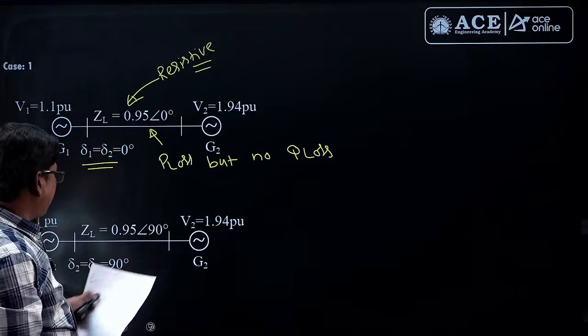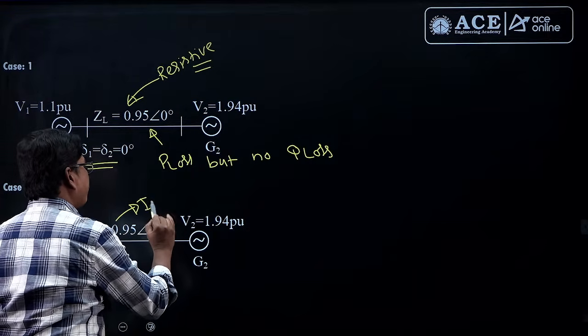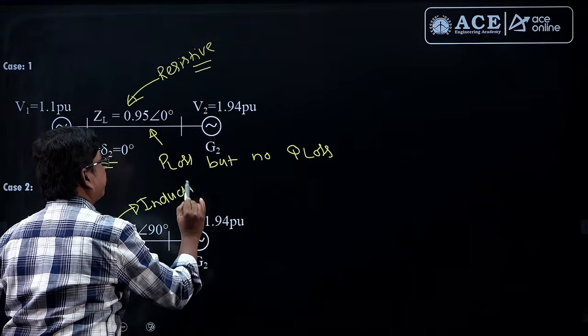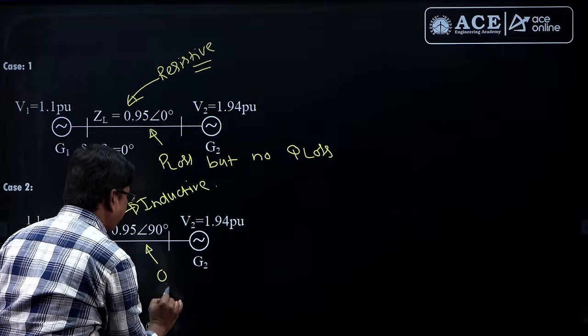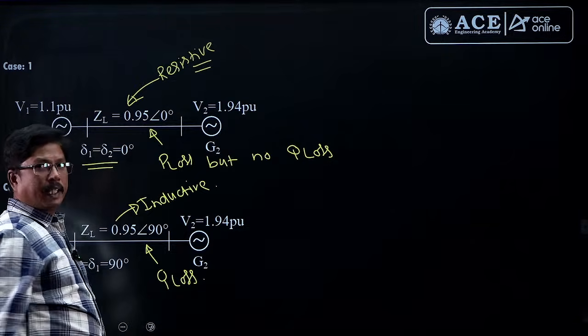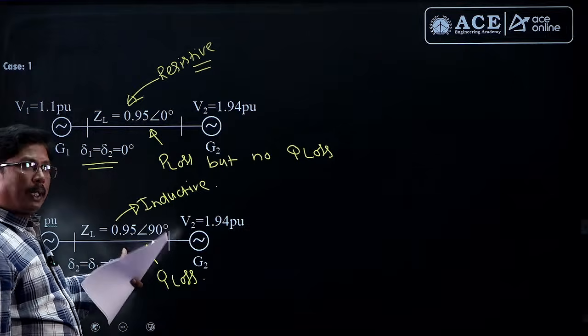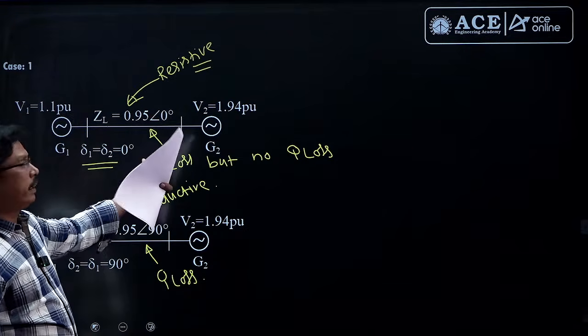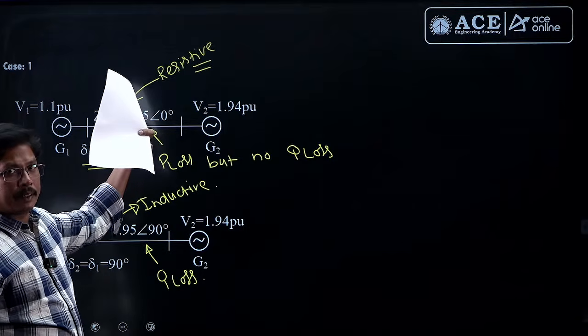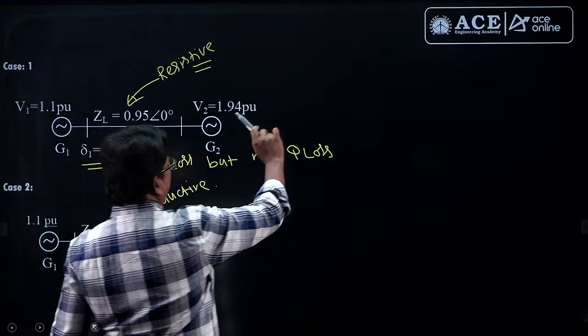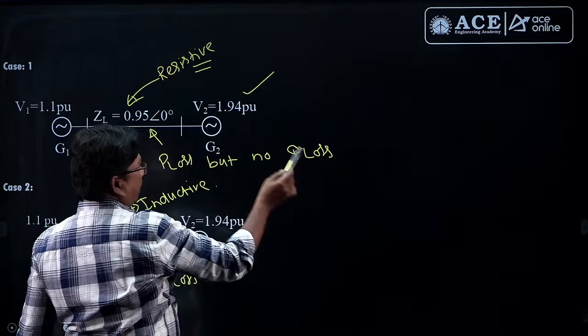Whereas here this is purely inductive in nature, there is no resistance, so here we are having only Q loss. There is no active power loss. This is purely inductive, we are having only Q loss. This is purely resistive, we are having only P loss. Got it, students? So P loss in case 1 will be more,